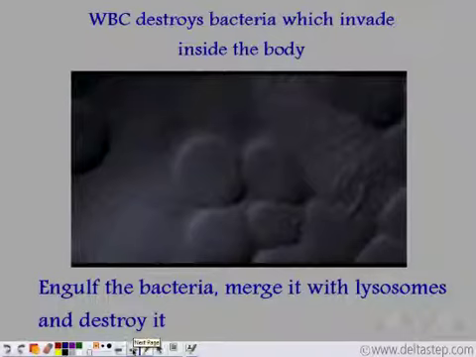So white blood cells present in our blood destroy any foreign particles like bacteria that invade our body. Now, how does the white blood cell destroy this bacteria? Let us see. See, the white blood cells are continuously changing their shape till they engulf the bacteria.